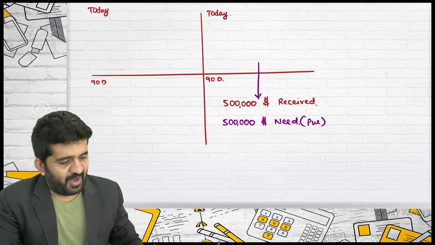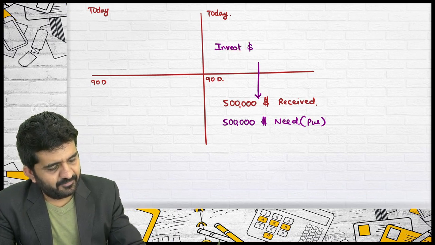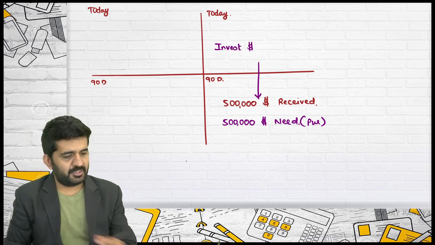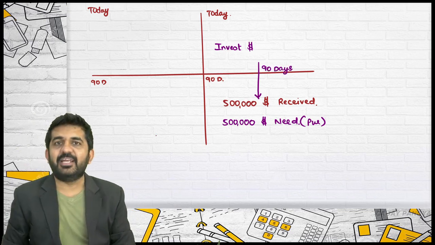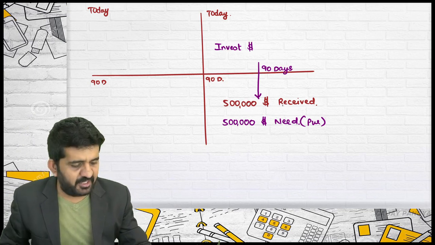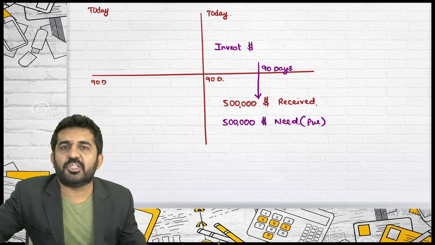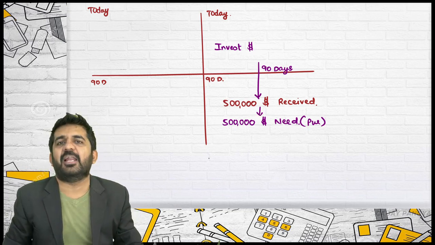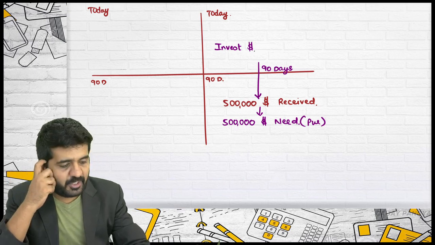to receive $5 lakh, you will have to invest in dollar. For how many days? 90 days. Then only you will receive $5 lakh after 90 days, and you will be able to pay your customer or your supplier $5 lakh after 90 days. So you will have to invest in dollar.